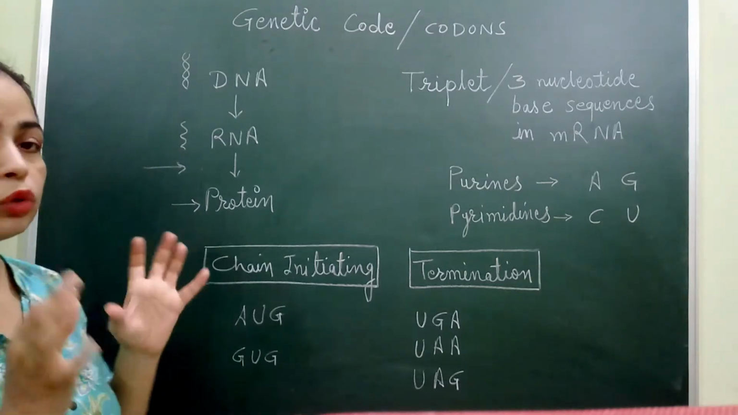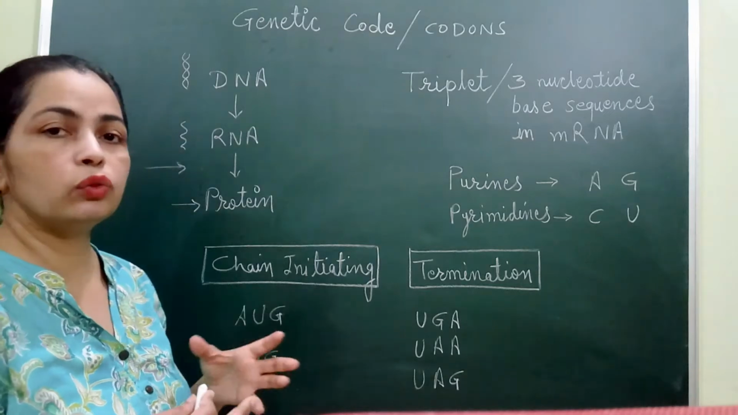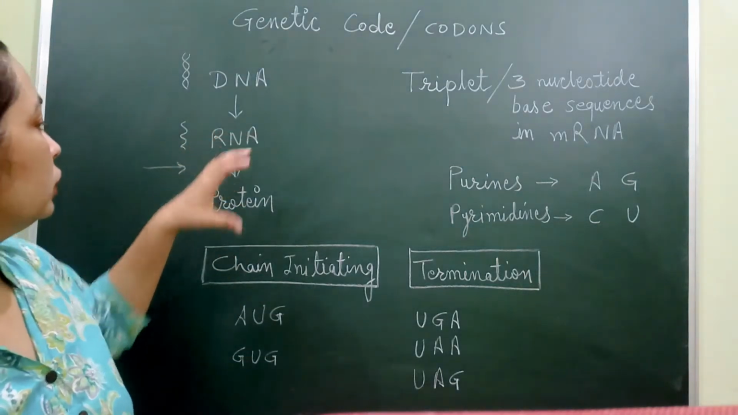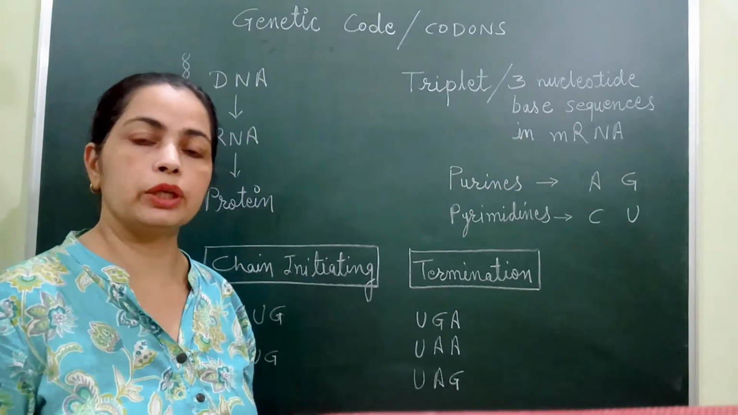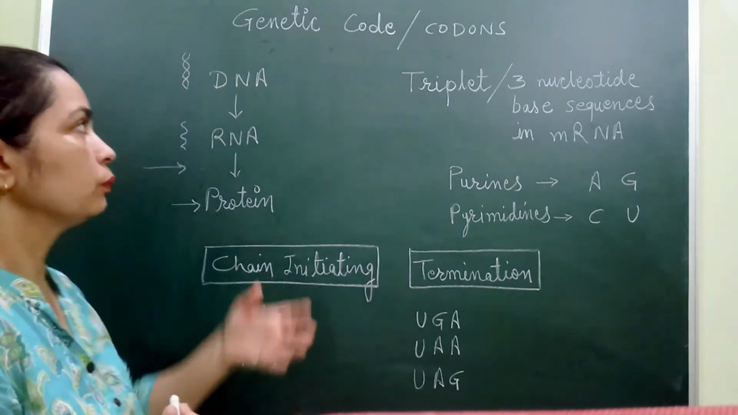Now how is this information present in it? It is a kind of dictionary, or we could say a kind of code word, in which the information is transferred. These codons are specific for a particular protein or for particular amino acids, determining how they will be added during protein synthesis.